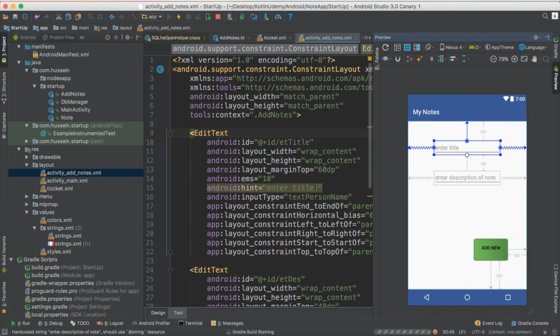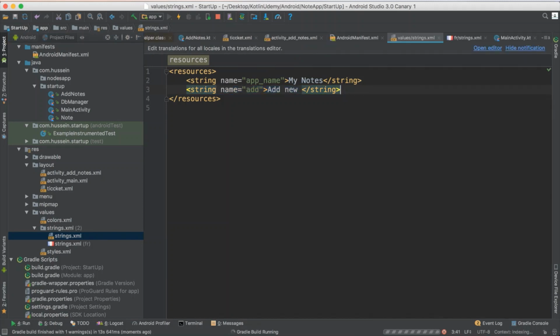The title for enter title, I just take it, I go here, I said string for title, so you will see all the things. Title, hint, this is the key, and this is the value. And what about the second one?